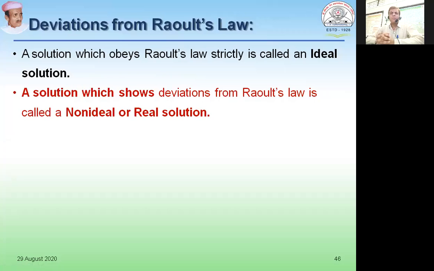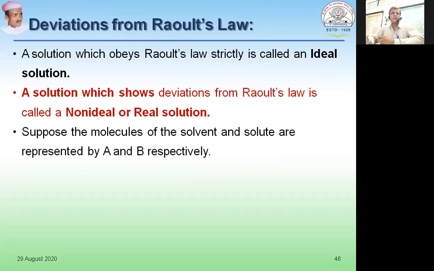We have previously discussed that solutions which obey Raoult's law are known as ideal solutions. Contrary to it, the ones which do not obey Raoult's law are called non-ideal or real solutions. In this case, either you will have adhesive forces of attraction greater as compared to cohesive forces of attraction, or you will have cohesive forces of attraction greater than the adhesive forces of attraction.